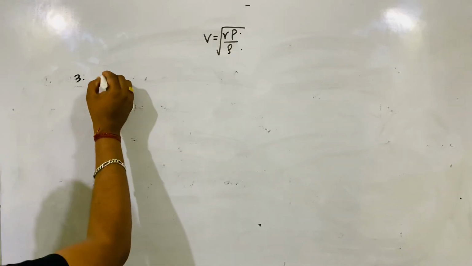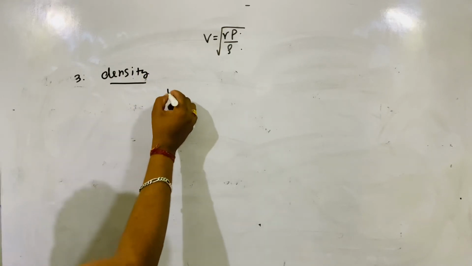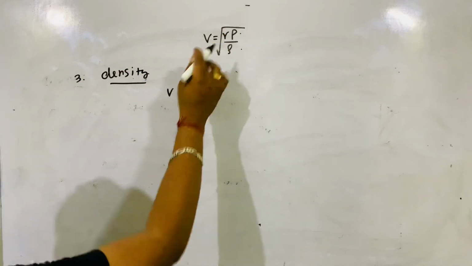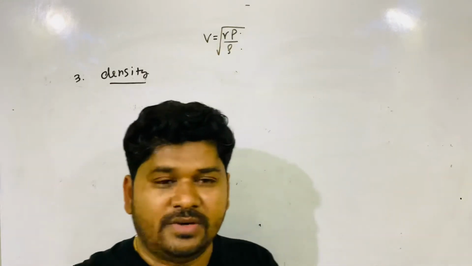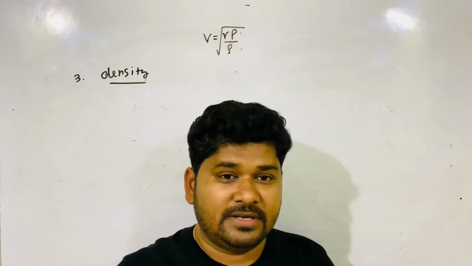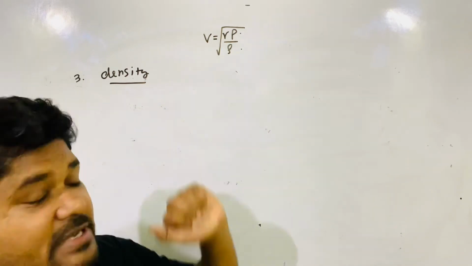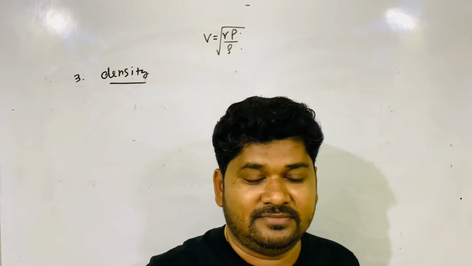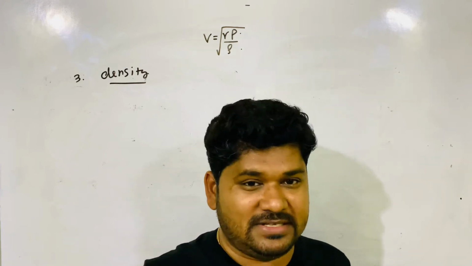Number 3, density. V is equal to root over gamma p by rho. If we see the relation between velocity and density, we have to keep pressure constant. Otherwise pressure will affect density.